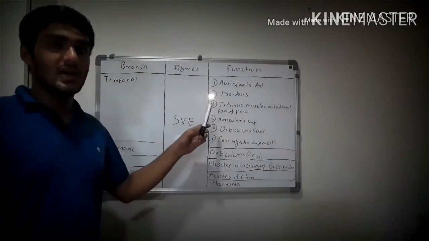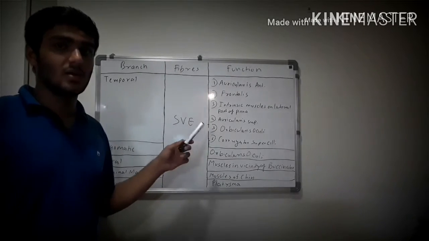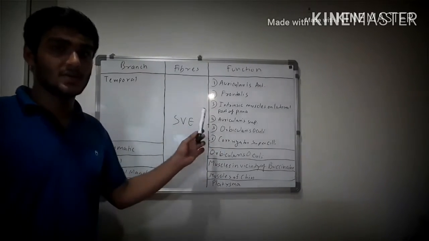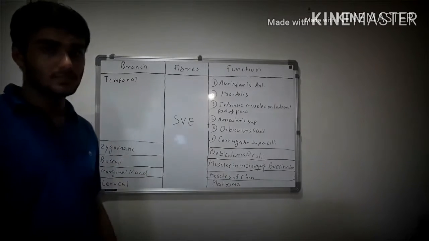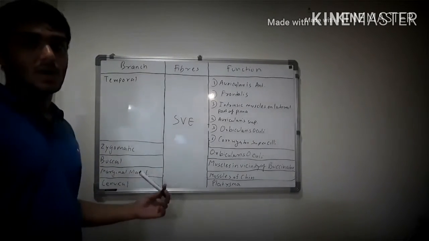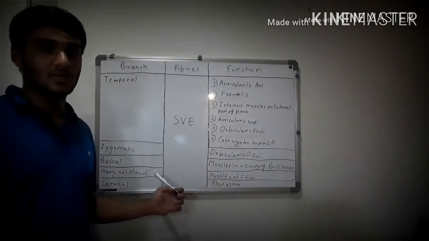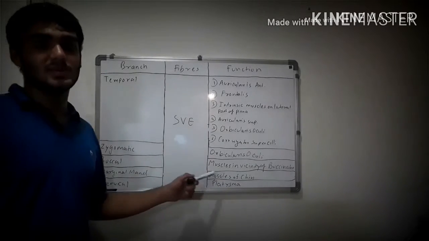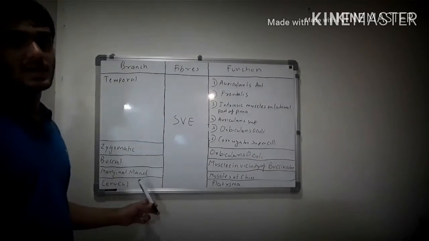auricularis anterior, frontalis, and intrinsic muscles on the lateral side of the auricle, auricularis superior, orbicularis oculi, and corrugator supercilii. Zygomatic also supplies the orbicularis oculi muscle. Buccal supplies the muscles in the vicinity of the buccinator. Marginal mandibular supplies the muscles at the chin. And cervical branch supplies the platysma.